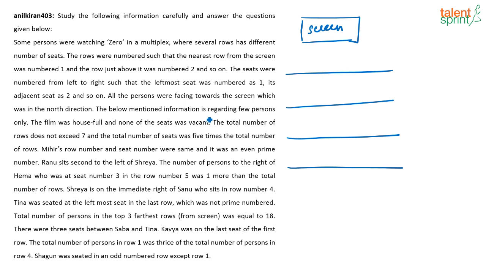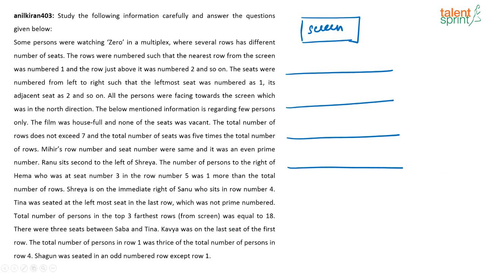The below mentioned information is regarding few persons only. The film was houseful and none of the seat is vacant. Total number of rows does not exceed 7 and the total number of seats was 5 times the total number of rows. So total number of rows do not exceed 7 means maximum there can only be 7 rows of seats.